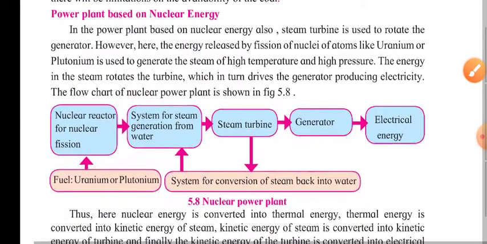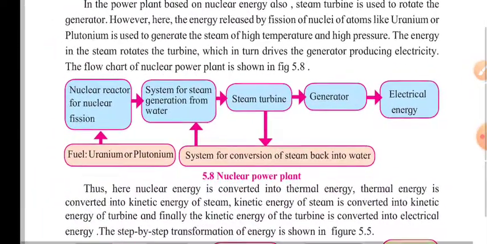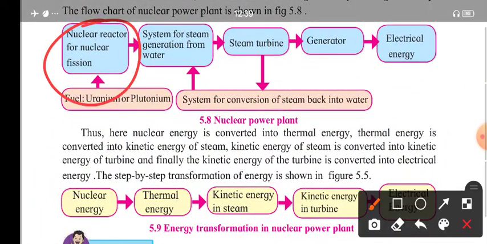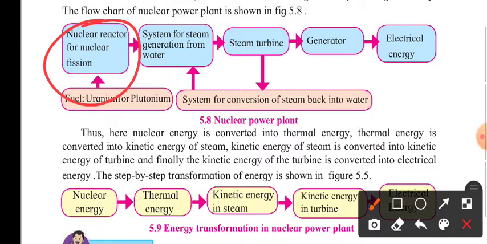Next, power plant based on nuclear energy. The basic concept is the same. Here, instead of a fuel such as coal, we are using nuclear energy, and the heat produced by the nuclear reactions is used to boil the water again. Then the water will be passed over the turbines in the form of steam, and then the water will be recollected, and that rotating turbine rotates the magnet, and that produces the electrical energy. That concept is the same, only the beginning is different. That is, instead of coal we are using the nuclear energy. That's it.